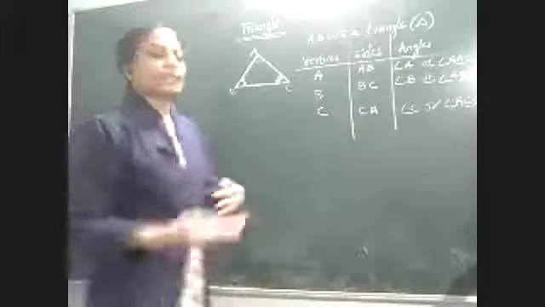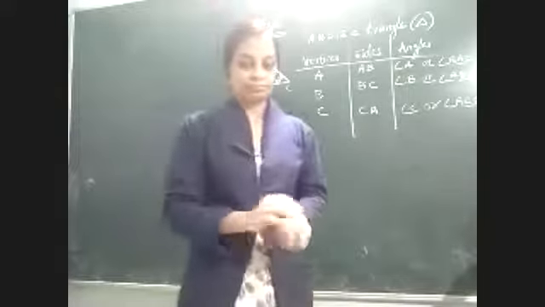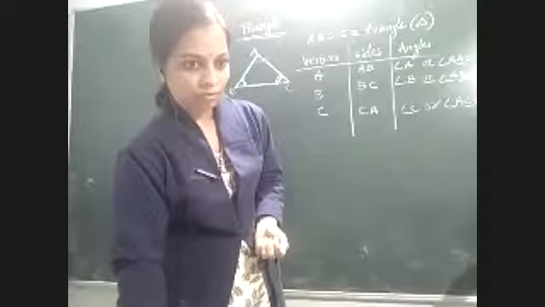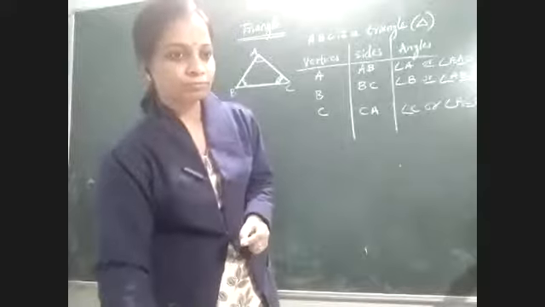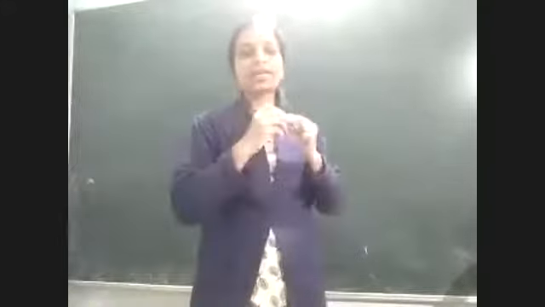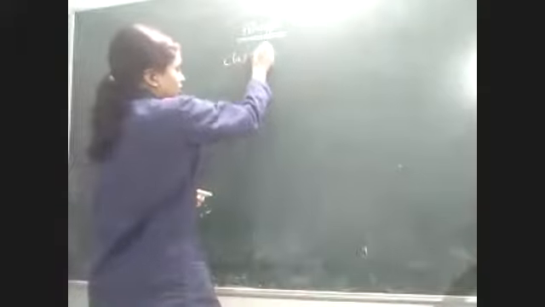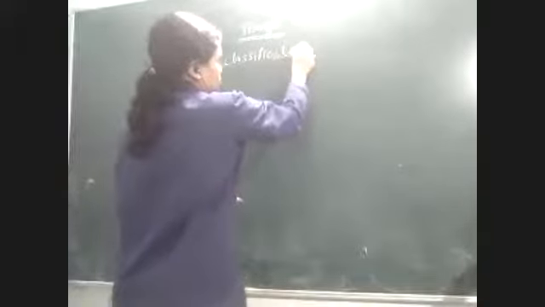Next, let's move to the types of the triangle. Okay, so let's move to the next, that is types of the triangle. Actually, there are 2 types of the triangle. There are 2 classifications in triangle. They divided triangle into 2: based on sides and based on angles. So classification of triangle. Classification is types.